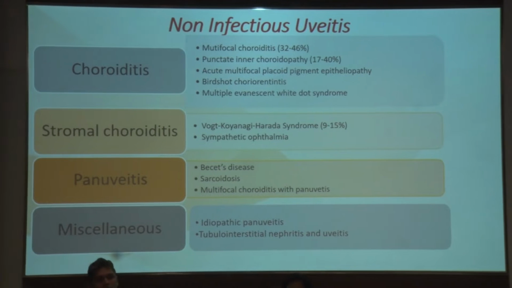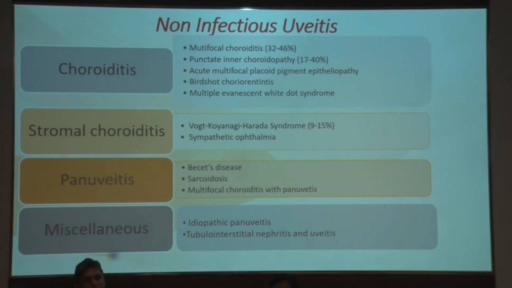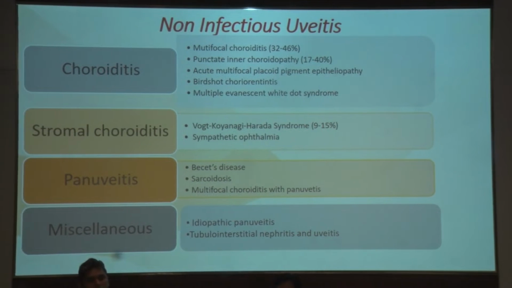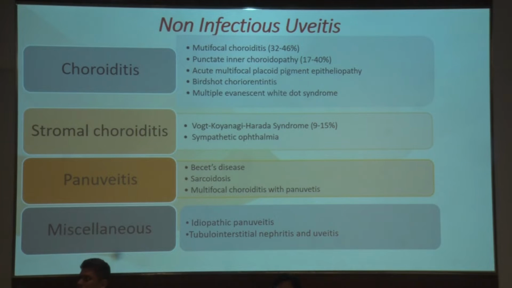So talking about the non-infectious uveitis which have been reported to be associated with inflammatory CNVMs, we have most importantly multifocal choroiditis and punctate inner choroidopathy. Both of them, to a tune of 30 to 40% of cases over the lifetime of the patient, have been associated with some form of foveal or extrafoveal CNVMs. The list also includes diseases like AMPPE, birdshot chorioretinitis, and MUDES.